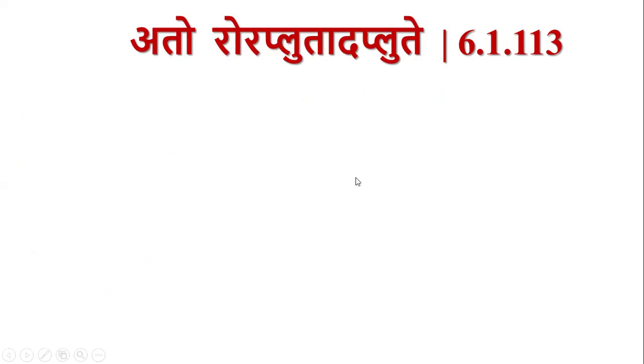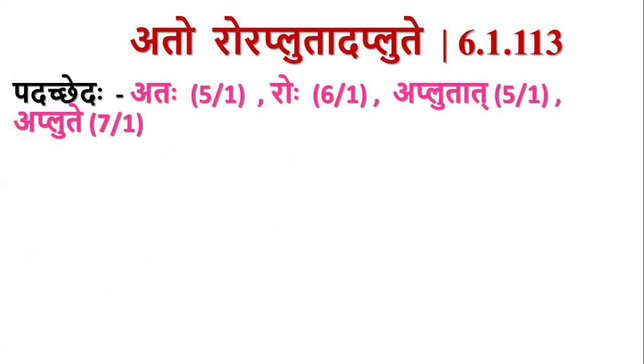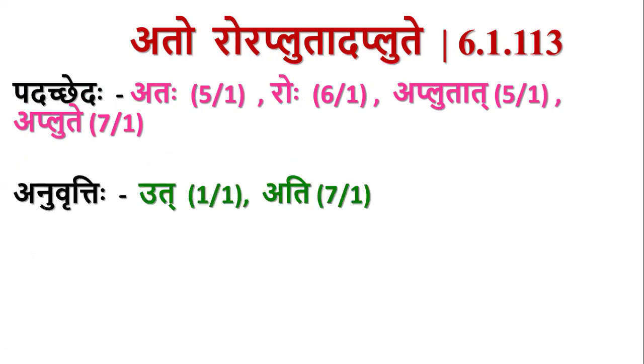Atoror Aplutad Aplute 6.1.113. Ataha is in Panchami. Roho is in Shashti. Aplutad is in Panchami. Aplute is in Saptami. Ut and Ati come as Anuvritti from the previous sutras.